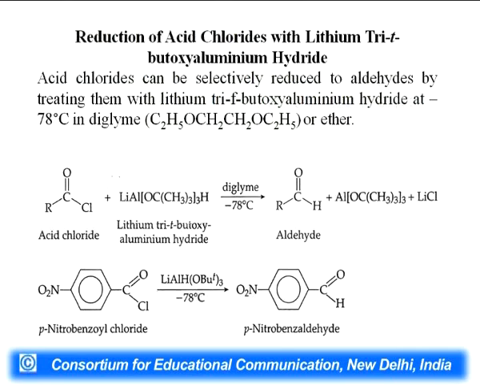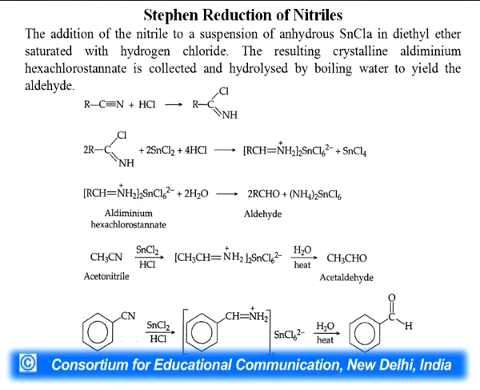Reduction of acid chlorides with lithium tri-tert-butoxyaluminium hydride: acid chloride with lithium tri-tert-butoxyaluminium hydride at -70 degrees Celsius in diglyme or in ether forms aldehyde. For example, para-nitrobenzoyl chloride gives para-nitrobenzaldehyde.